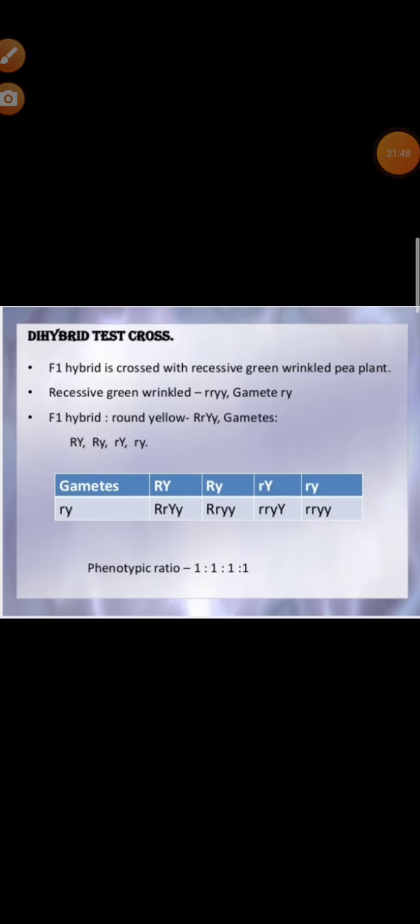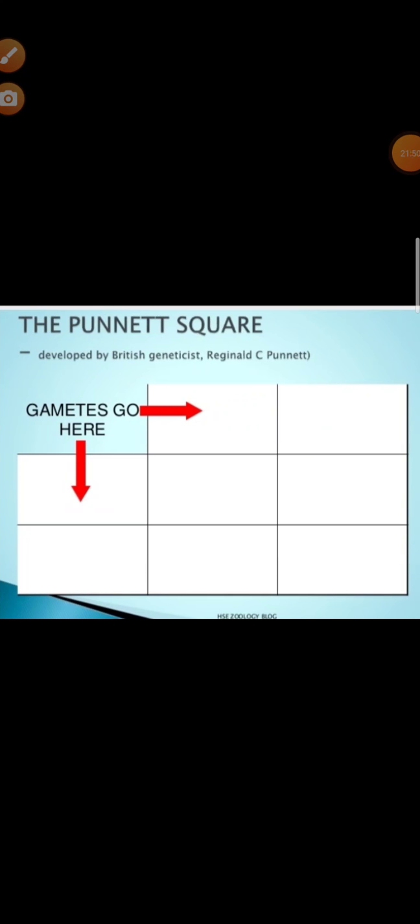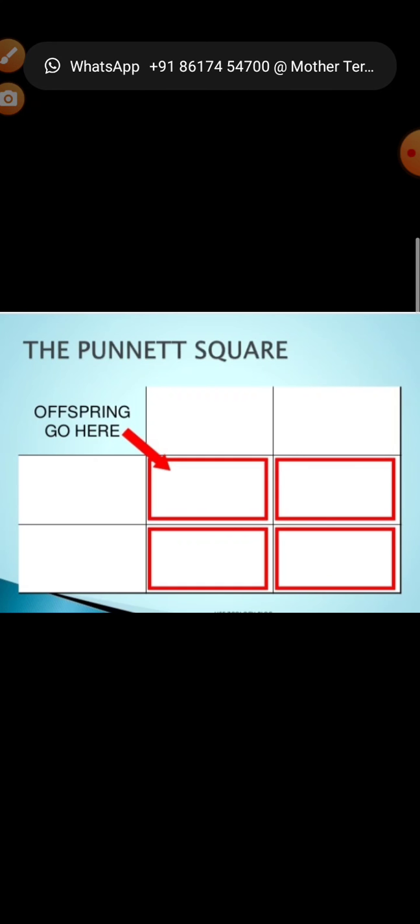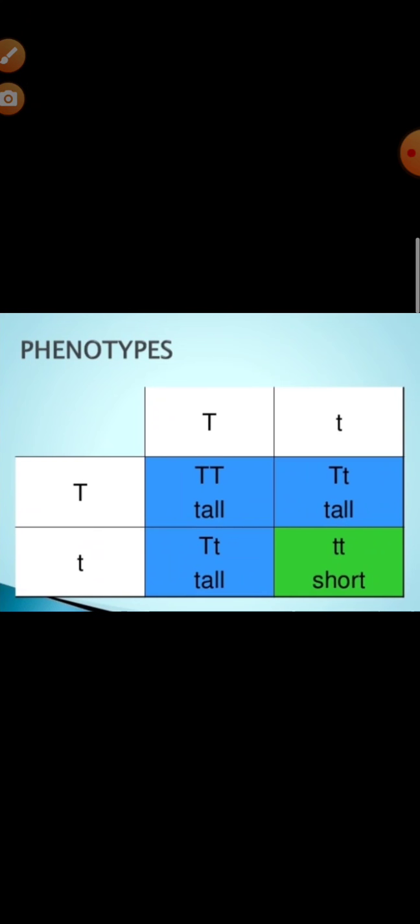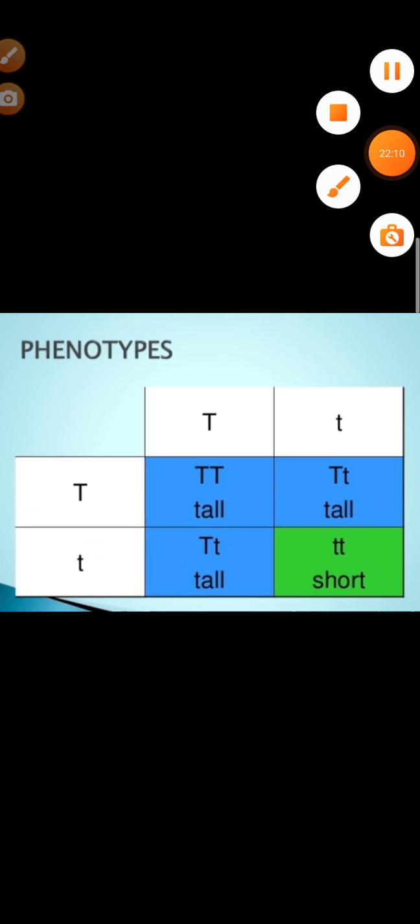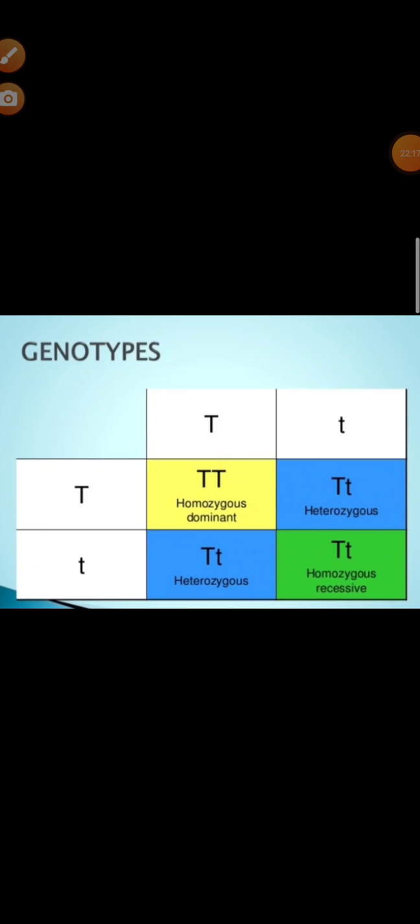Now you see how you have to do the Punnett square. The gametes you have to write in these 2 parts, and you have to write in this way. This is the way in which the Punnett square method is done. You require all this while finding out the F2 generations. Clear? And this way you have to write the genotypes.